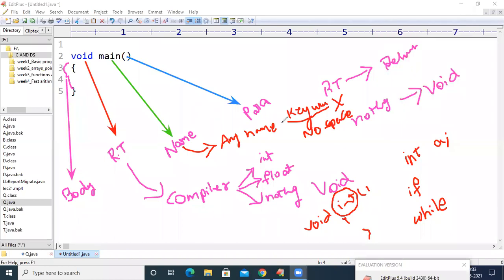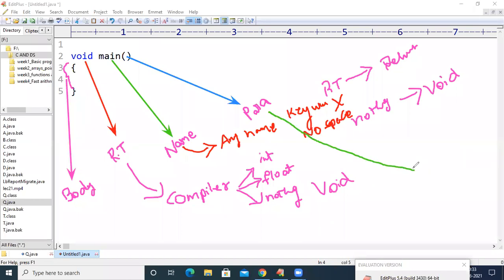Okay, so now the third one is the parameters. It is up to us. If we want to have parameters, we can have them. Or if we don't want to have parameters, we just leave it empty. It is optional, and it depends upon the need of the programmer.